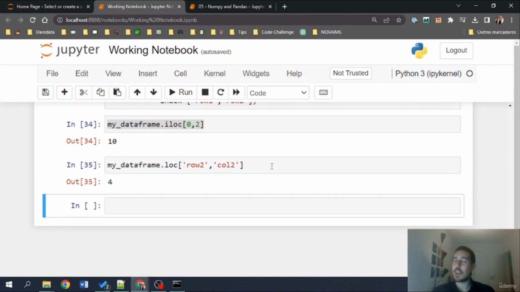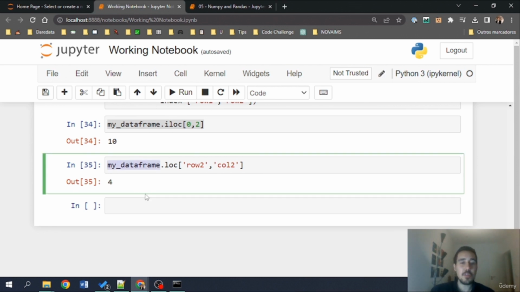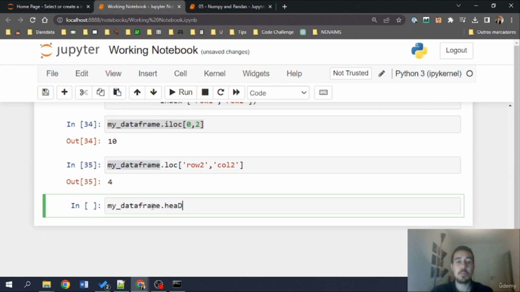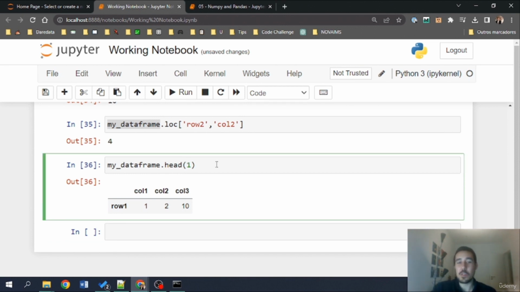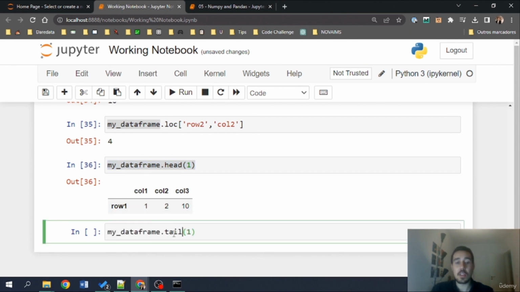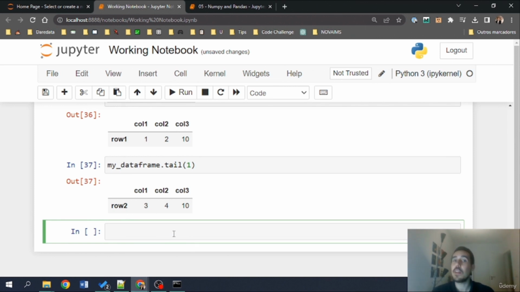Okay. Other methods that I would like to explore with you here in the data frame are the following. So the head method, which I'm going to give 1, gives me the first n rows of the table. I'm just using 1 because we have 2, to make some sense of using this code, I'm just selecting the first row with head. And there's also the tail, which gives us the bottom of the data frame. In this case, it's going to give me the last row.